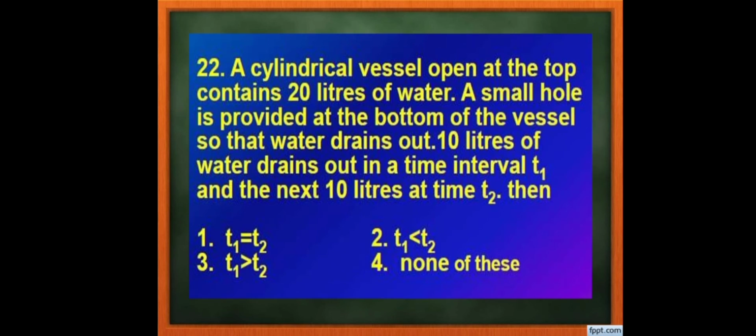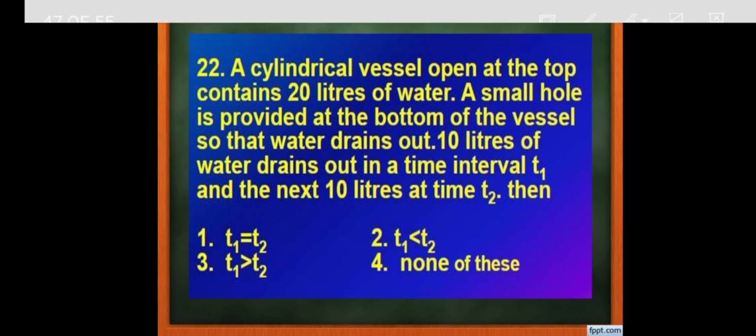Then 22. A cylindrical vessel open at the top contains 20 liters of water. A small hole is provided at the bottom of the vessel so that water drains out. 10 liters of water drains out in a time interval of t1 and the next 10 liters in time t2. Then which one among these four options is right? Whether time t1 is equal to time t2, t1 is less than t2, t1 is more than t2, or none of the above.